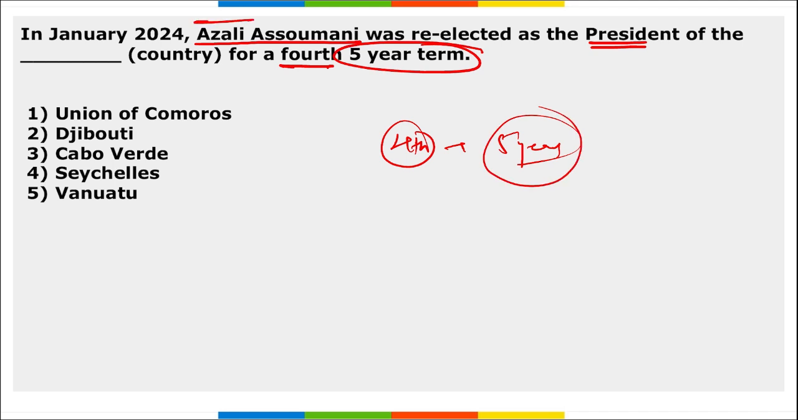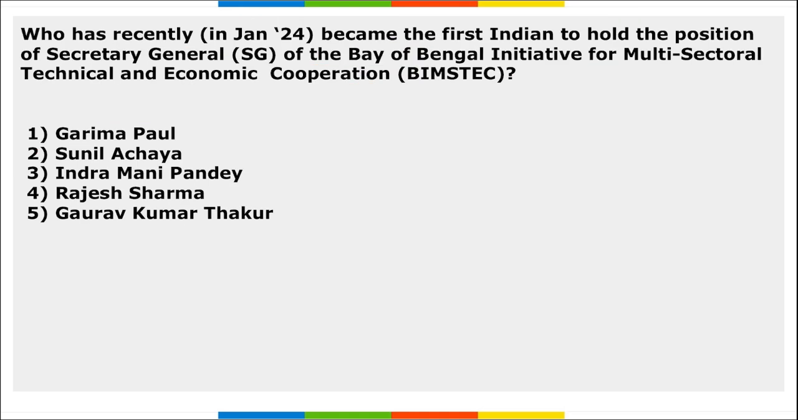Correct? And recently Azali Assoumani was re-elected as the President of which country? He was elected as the President of the Union of Comoros. Union of Comoros. Correct? So friends, these were your important current affairs.